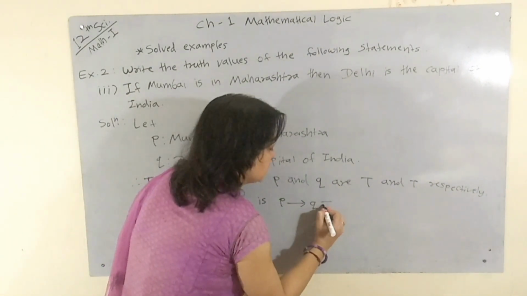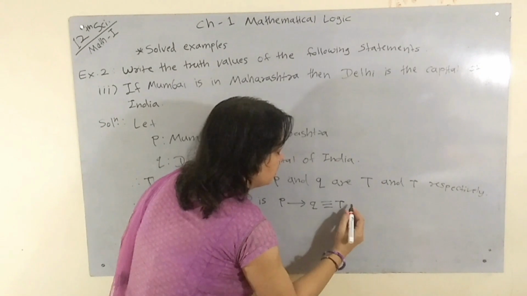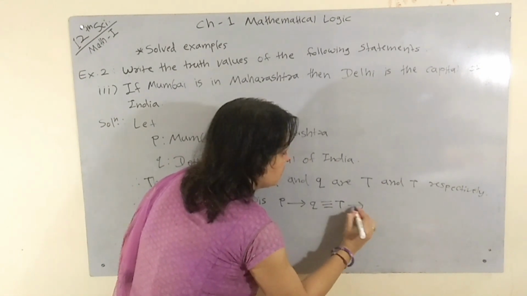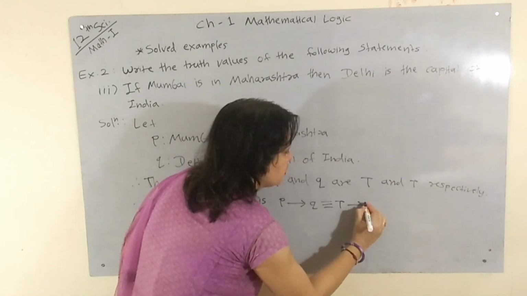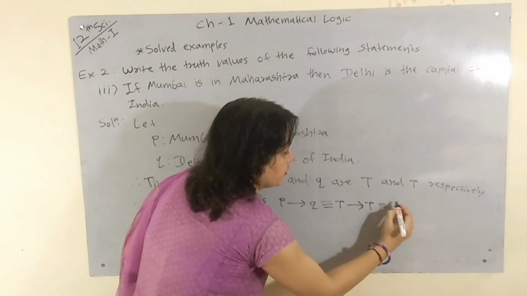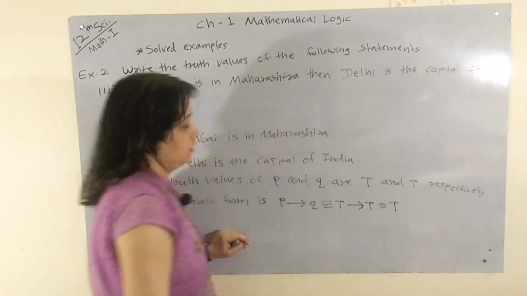That is, it is equivalent to true implies true, means truth.